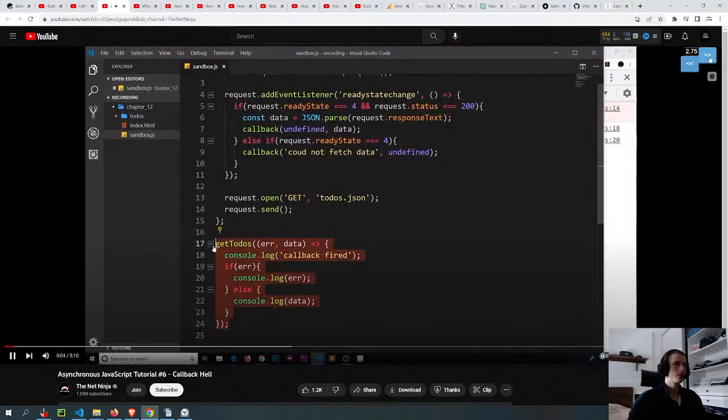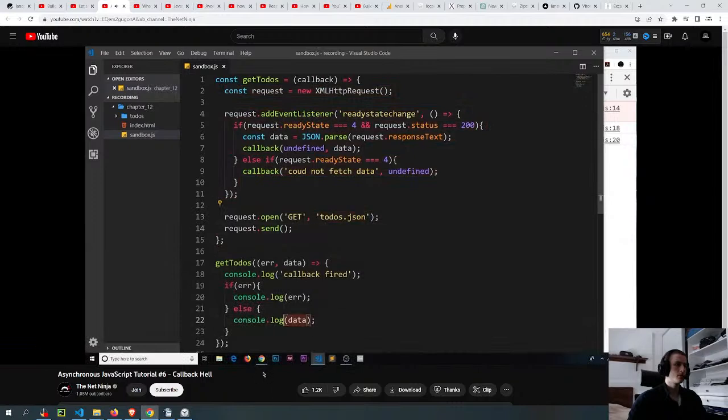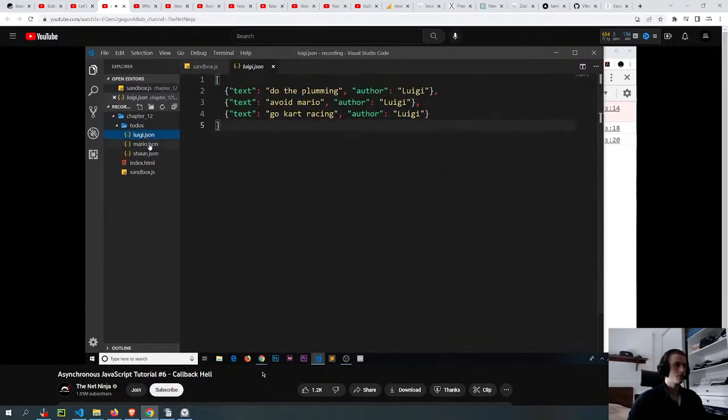Okay, so far we're just calling get-todos once, and that is making this request once to get the todos.json, then logging the data to the console. But what if we have several files that we need to get one after the other? So for example, we have a todos folder here, and we have 3 lots of todos: one's for Luigi, one's for Mario, and one's for Sean.